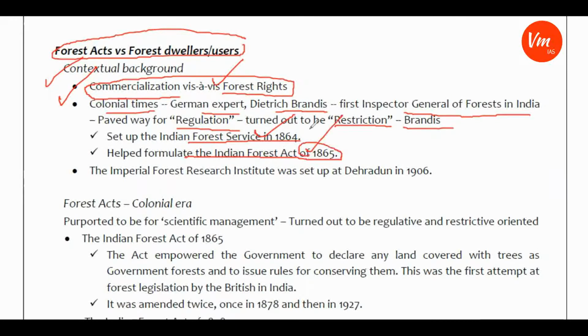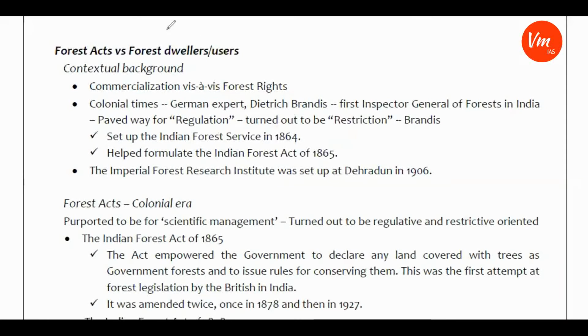This is the first act which tried to regulate the usage of forest resources. However, it turned out to be restrictive. The Imperial Forest Research Institute was set up at Dehradun in 1906. These are the things that Brandis helped to establish. So these are the basic facts that you need to remember.